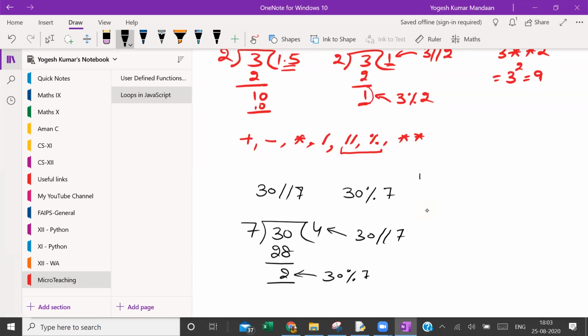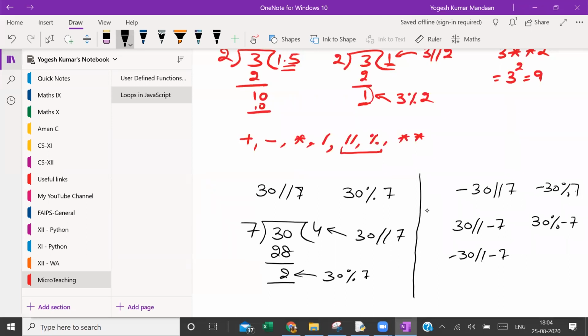Now, this thing changes when we use negative numbers. For example, minus 30 floor division 7, what will happen? Minus 30 remainder 7, what will happen? 30 floor division minus 7, what will happen? 30 remainder minus 7, what will be the output? Minus 30 floor division minus 7 and minus 30 remainder minus 7.